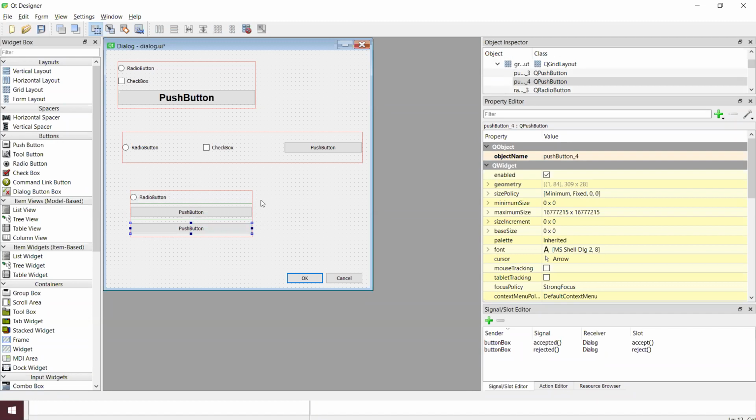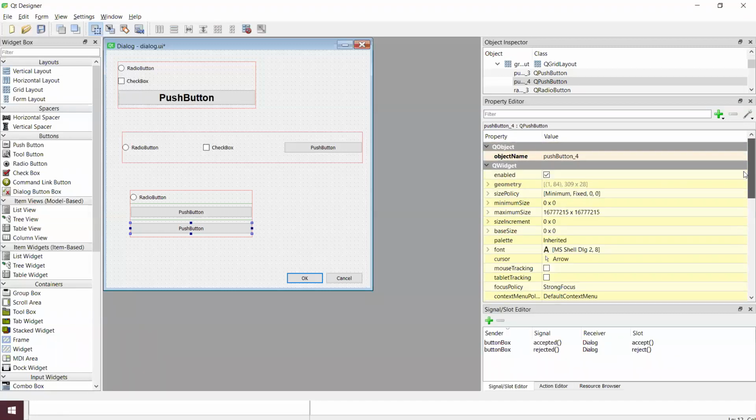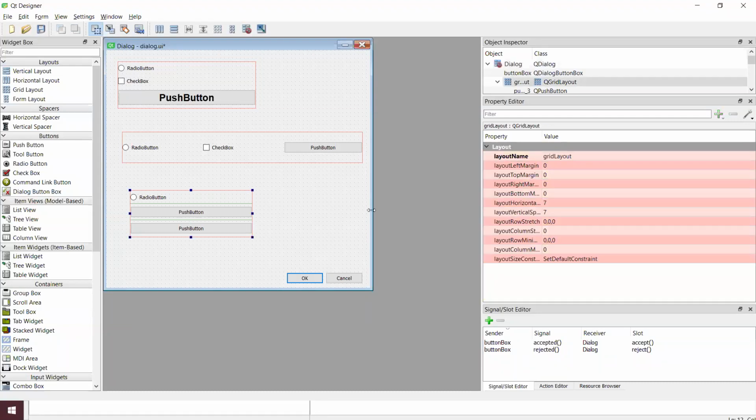Suppose I have to make the grid 2 cross 1 or 2 cross 2, like 3 cross 2, maybe we need to change it. We'll select over here.